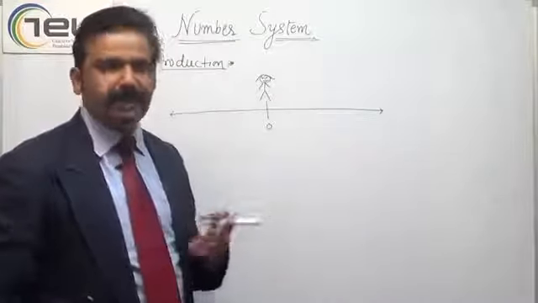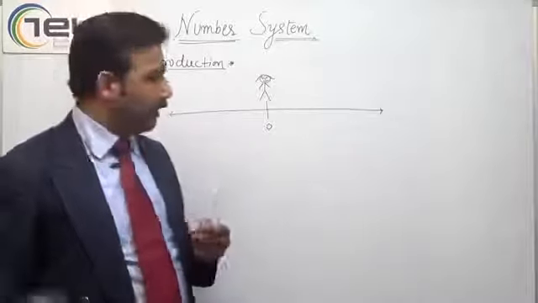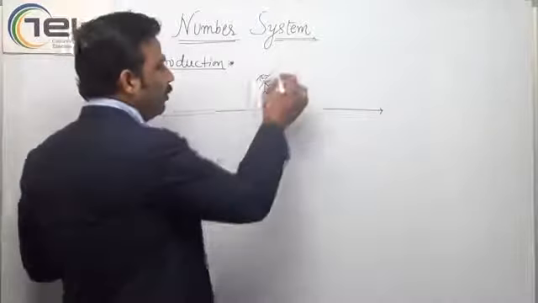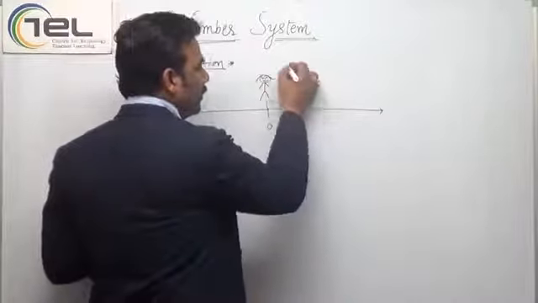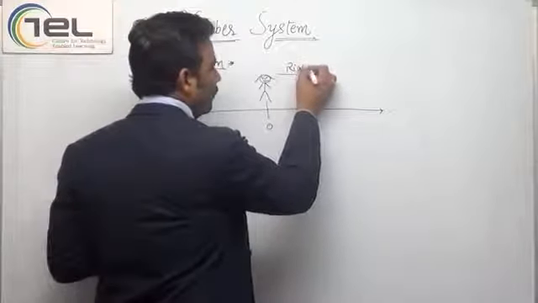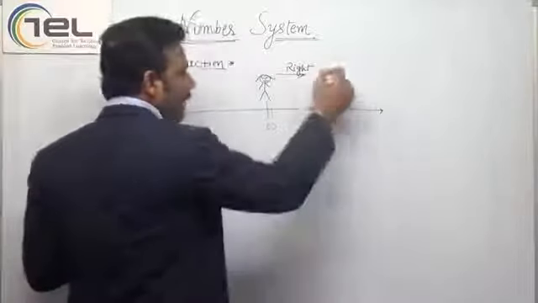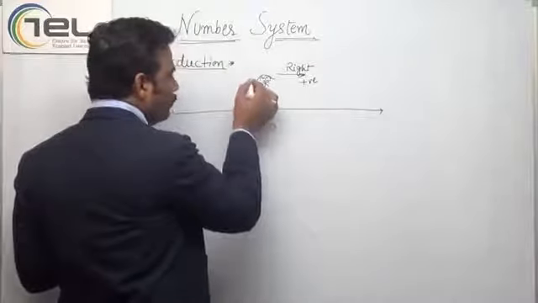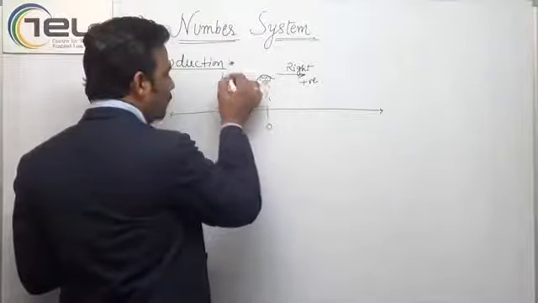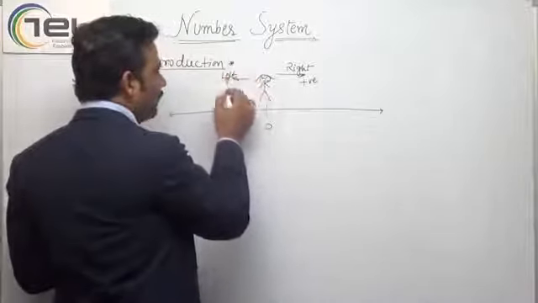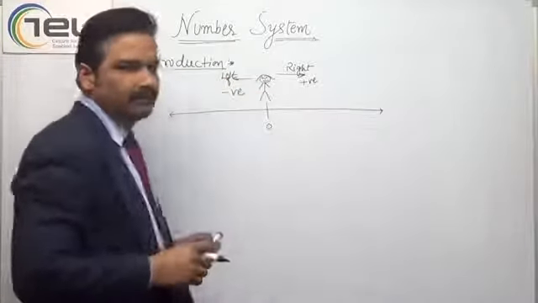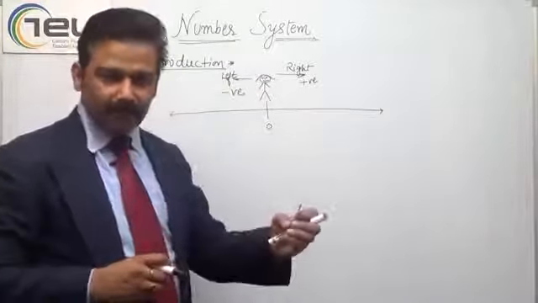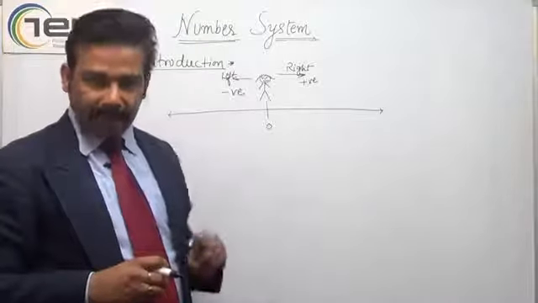If this girl is moving towards the right direction, I will take it as positive, and if the girl moves from 0 towards the left, I take it as negative. Positive, and the other one is negative.